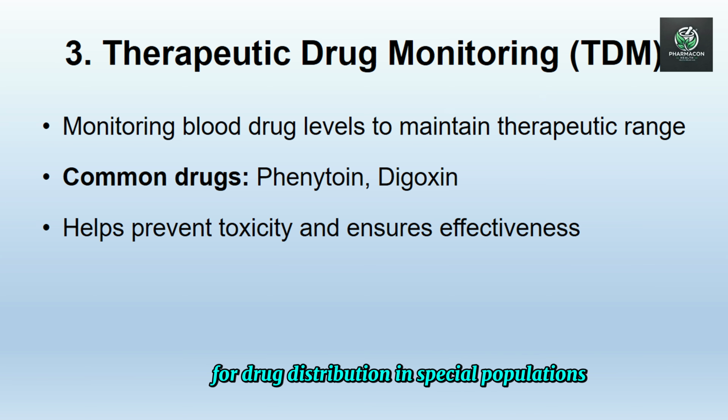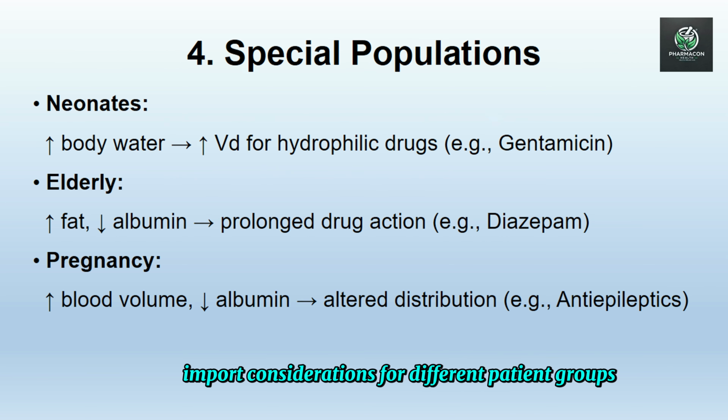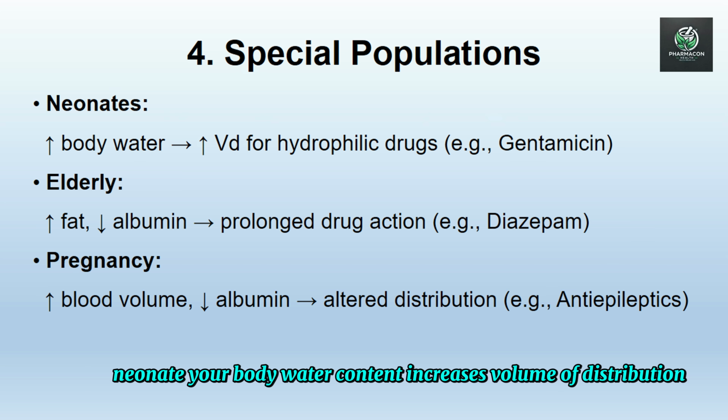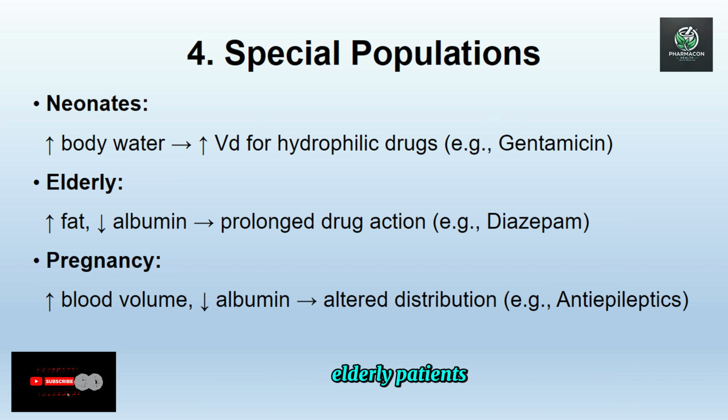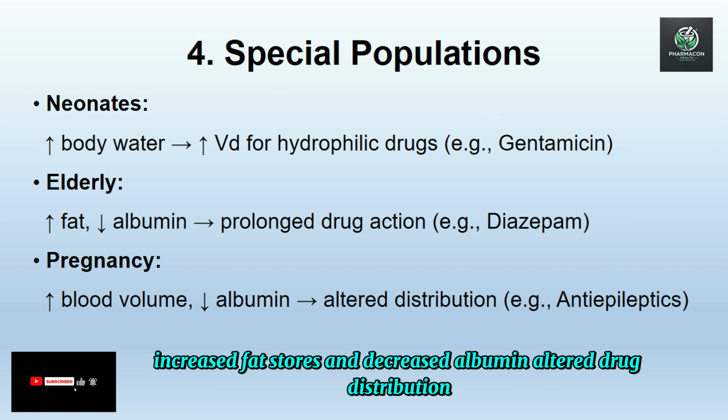Four: drug distribution in special populations. Important considerations for different patient groups. Neonates: body water content increases volume of distribution for water-soluble drugs. Example, gentamicin requires adjusted dosing in newborns. Elderly patients: increased fat stores and decreased albumin alter drug distribution.